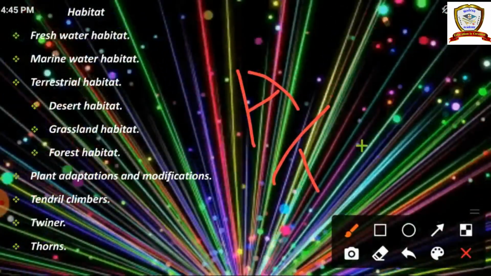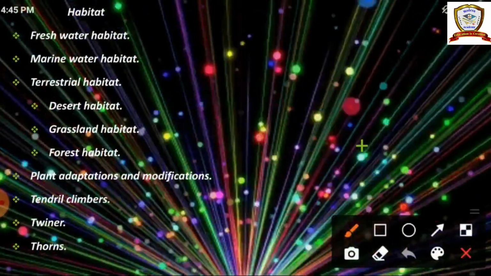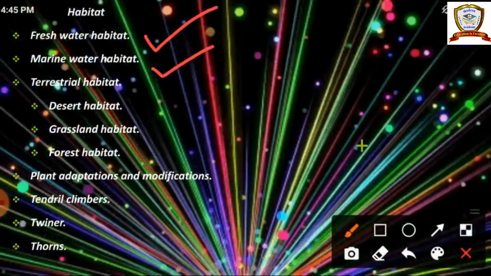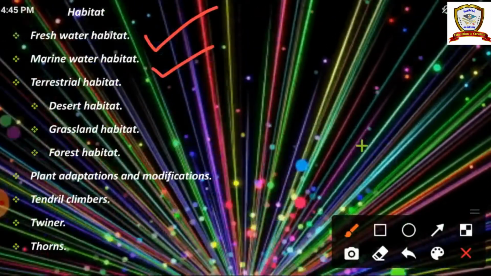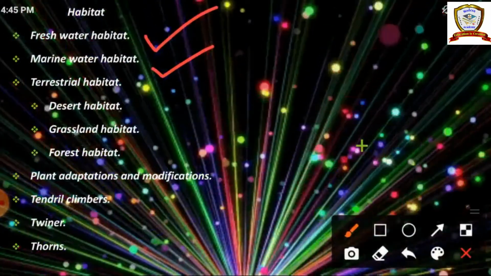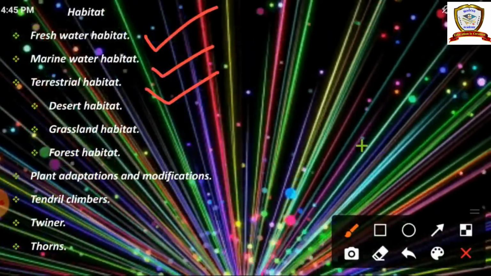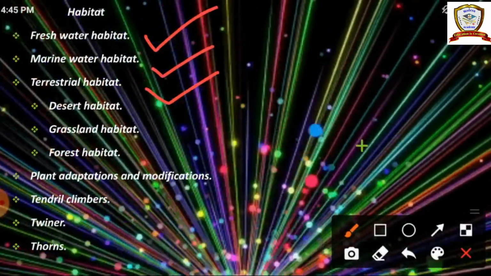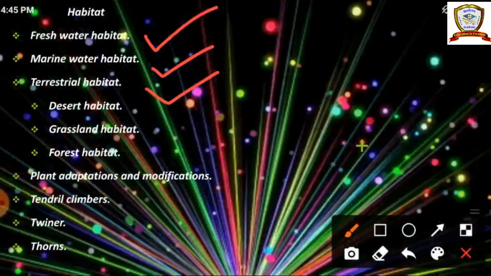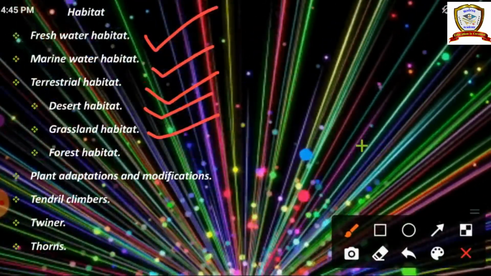Okay, and further aquatic habitat are divided into two types. What are they? Freshwater habitat and marine water habitat. So freshwater means good water, marine water, sea water. So both of these we can see some plants and animals. Okay, and then terrestrial habitats. So terrestrial habitat means the area that is covered by land is called terrestrial habitat. That is further divided into three types: desert habitat, grassland habitat, forest habitat.